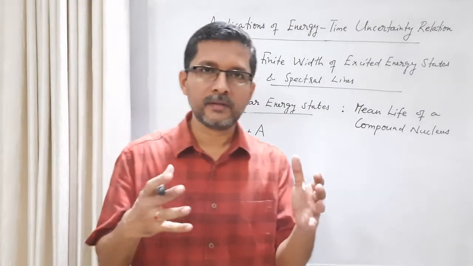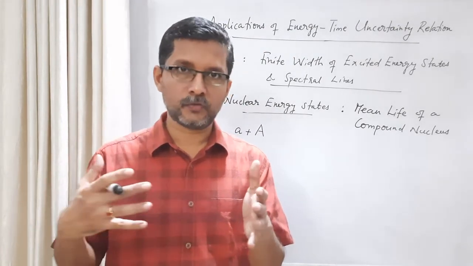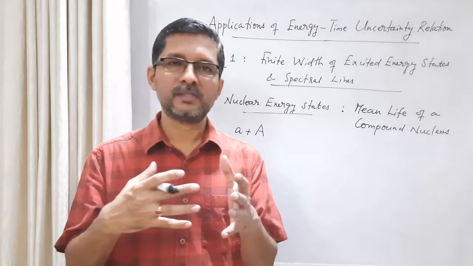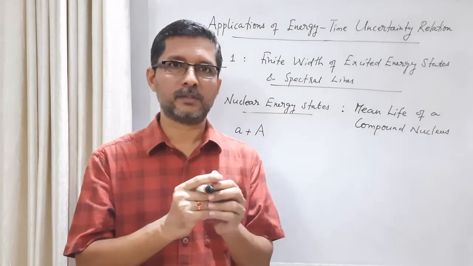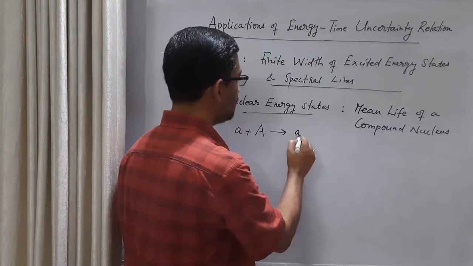In a typical nuclear reaction, depending upon the energy of the incident particle, sometimes these incident particles will be absorbed by the target nucleus, and we get an intermediate state like this.